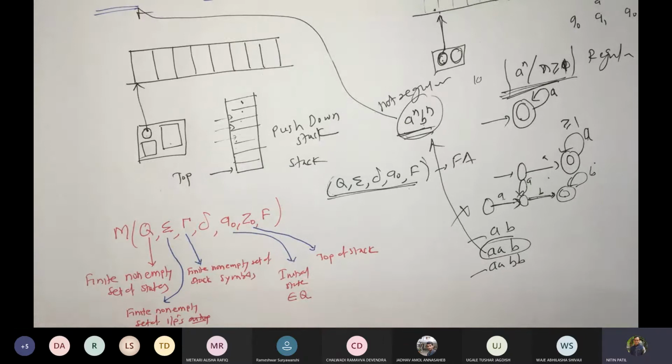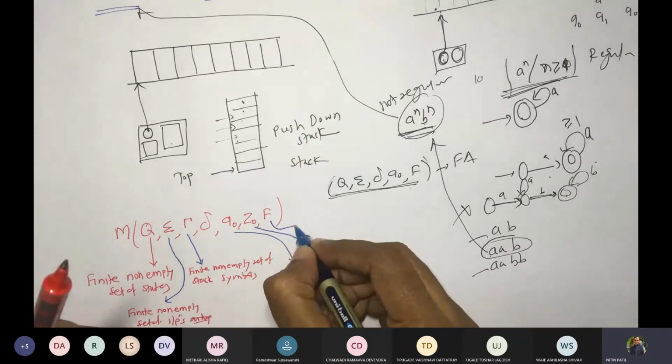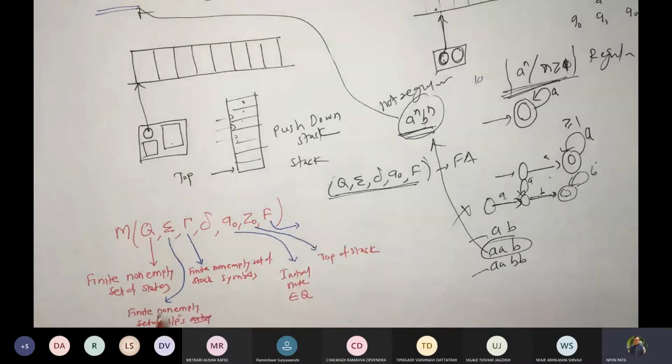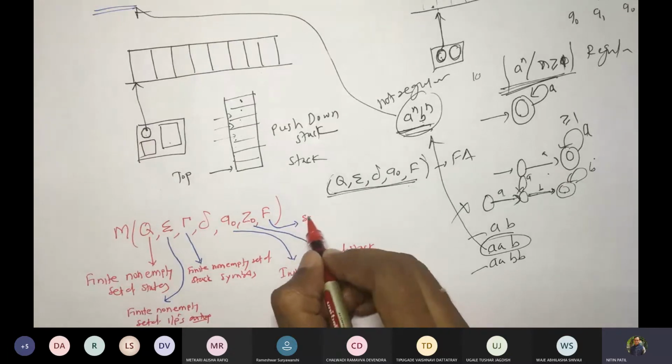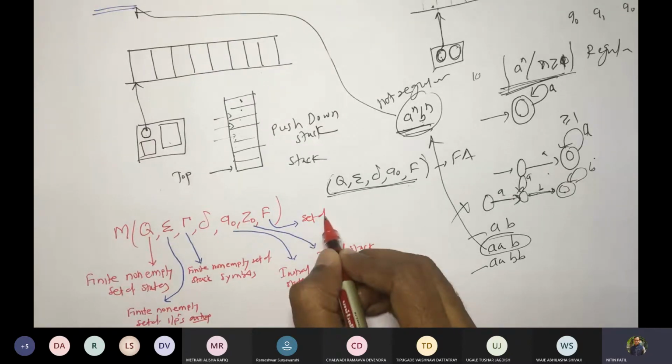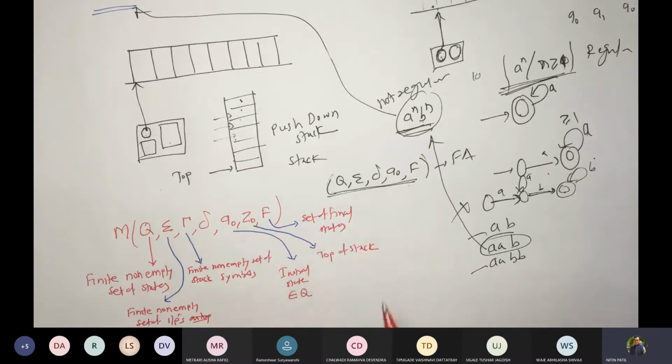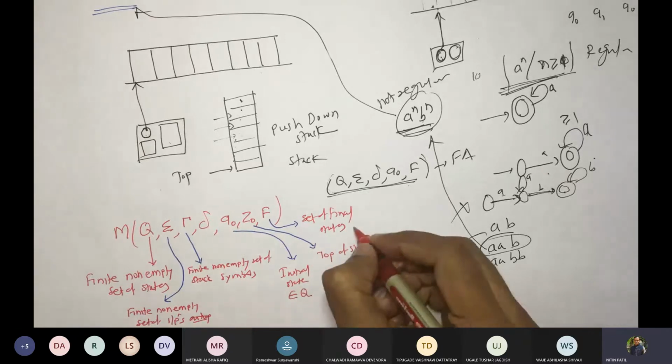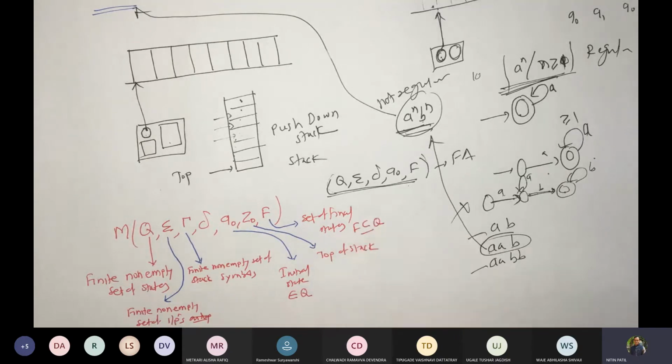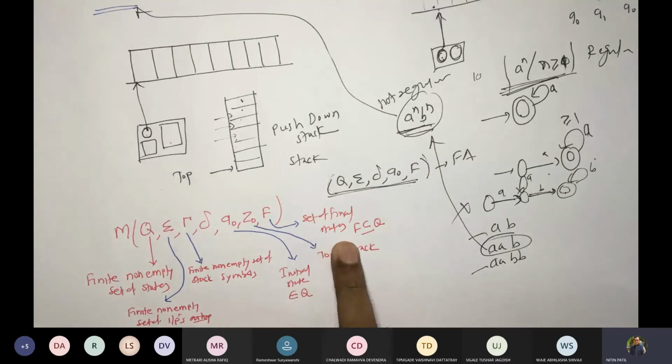So we'll assume Z0. This F, now we are not going to write non-empty here. It could be empty. So we will simply write set of final states. Fine. And F is a subset of Q. So when we say F is a subset of Q, definitely F is a set. This set can be empty. So here final states may not be found.